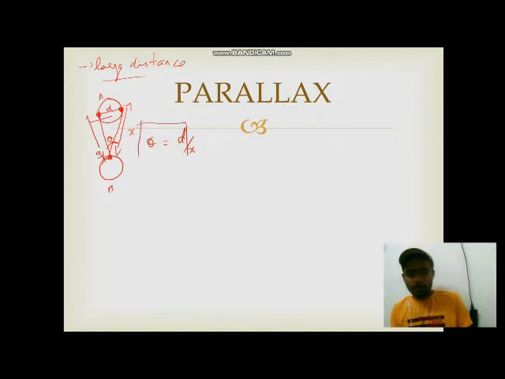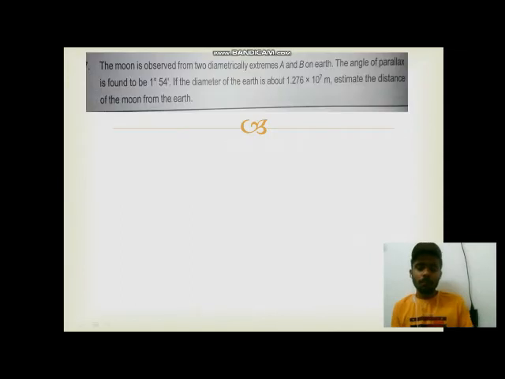This you must remember. Okay, now let us move on to the numerical for the parallax method. This is a numerical they have given. The moon is observed from diametrically opposite positions A and B on Earth. So this is the moon. From Earth, from the diametrically opposite positions of Earth, we are seeing the moon.